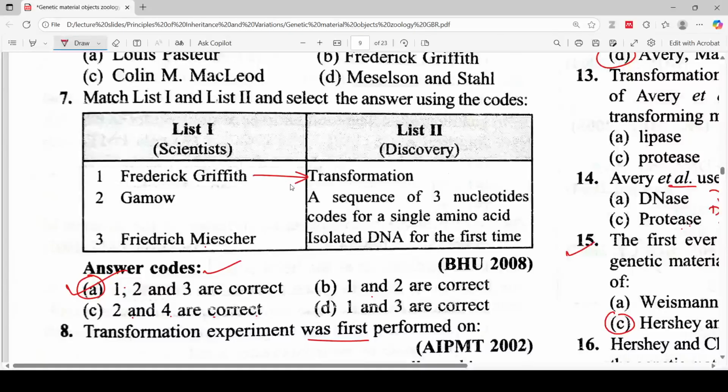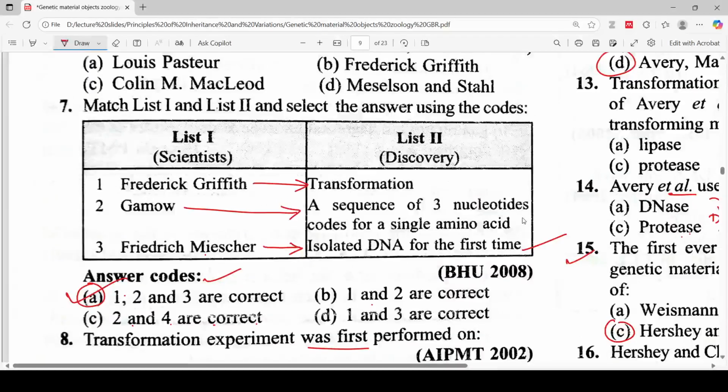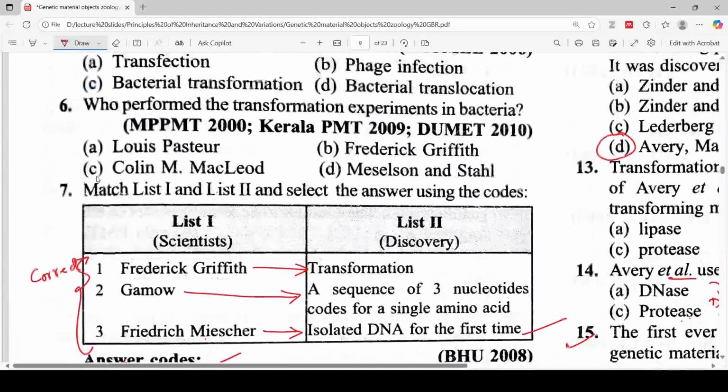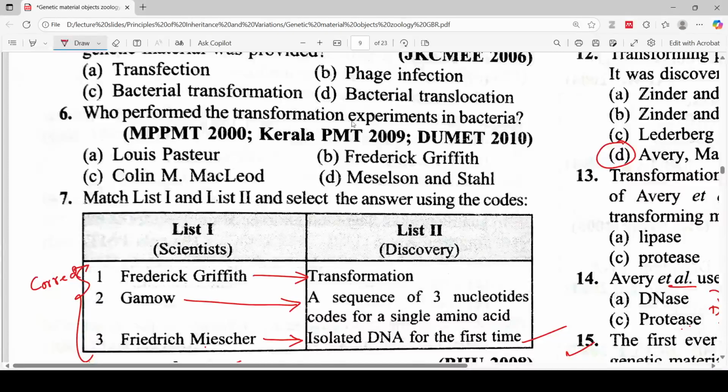Frederick Griffith: transformation. Gamow: a sequence of 3 nucleotides codes for a single amino acid. Frederick Miescher isolated DNA for the first time. So the correct answer is that all of these are correct. Let's move to the next question. Who performed the transformation experiment in bacteria? Louis Pasteur, Colin MacLeod, Frederick Griffith, and Meselson and Stahl.